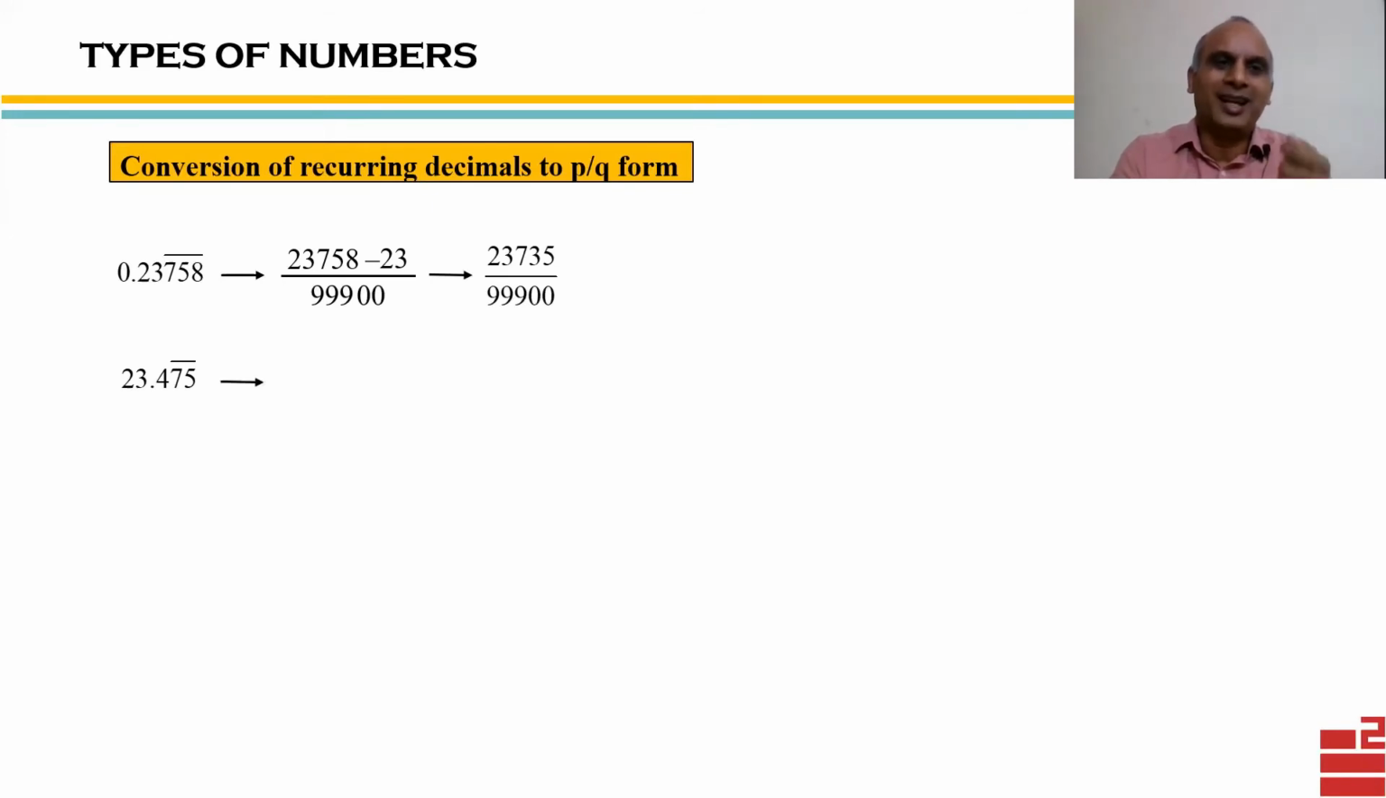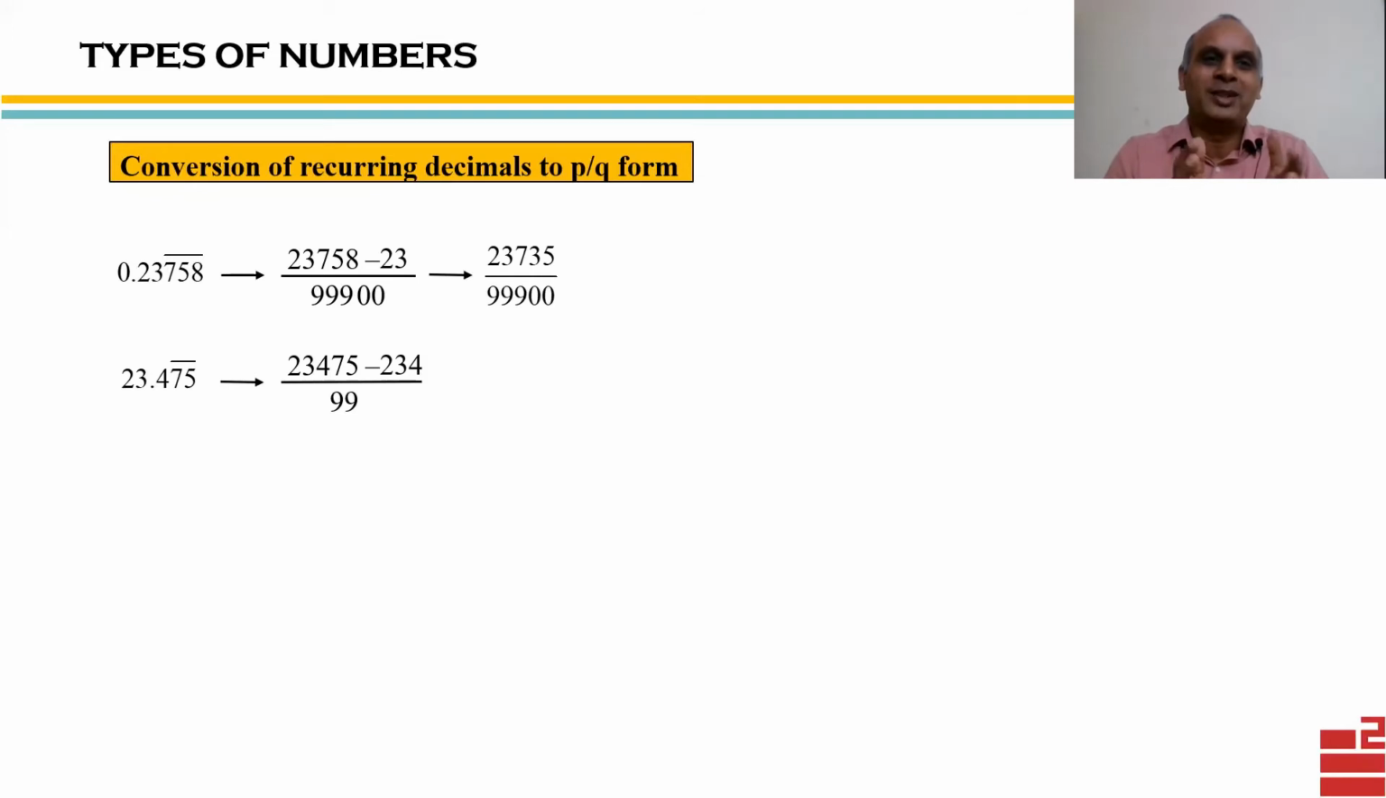So what we do is we again write the number without decimal, without bar, and subtract 234, because 2, 3, 4, all of these are non-recurring. Divide by, obviously, two 9s. I hope you know this now. So two 9s. Now how many zeros?